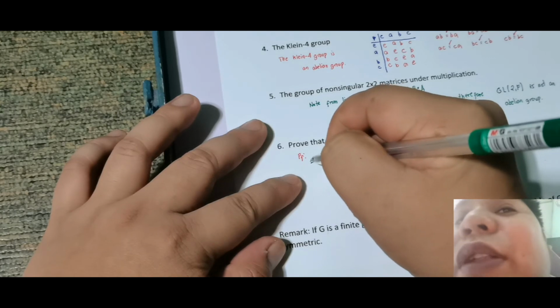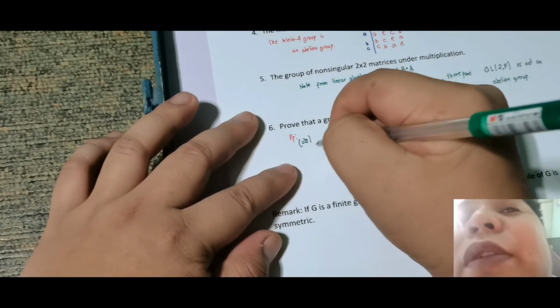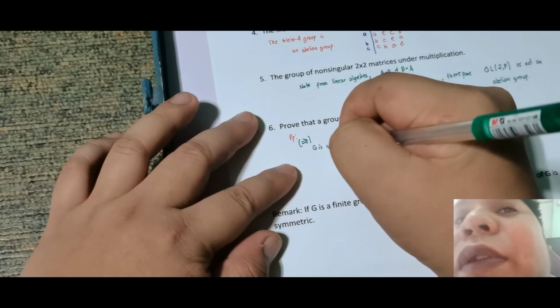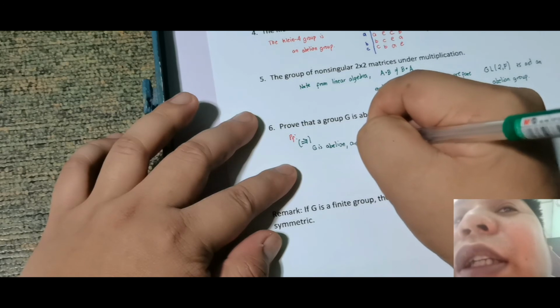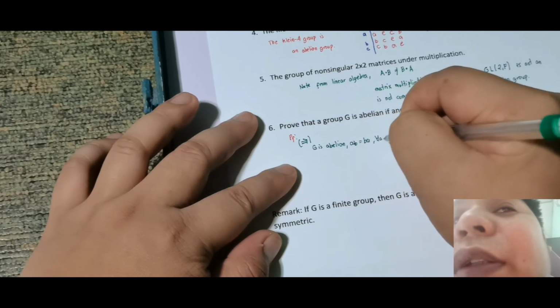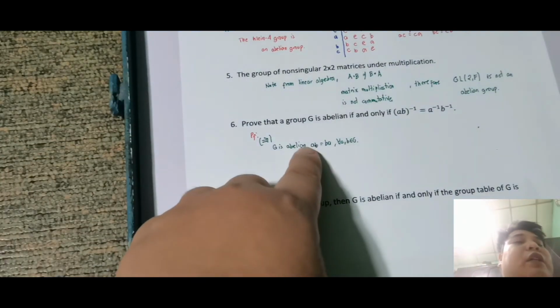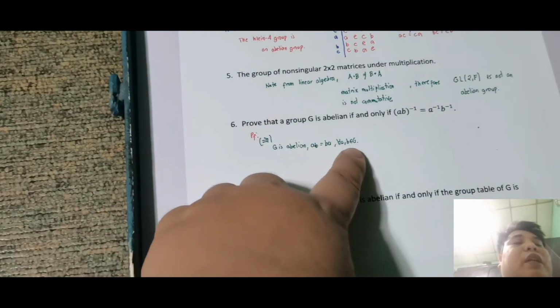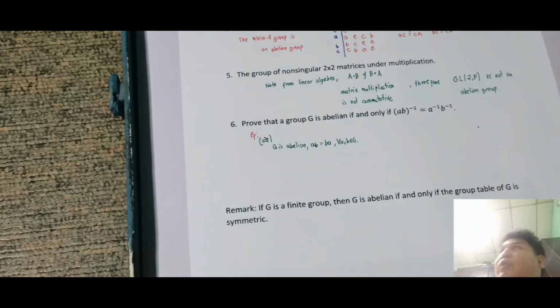Okay, so para sa papunta, ang assumption natin, G is abelian. Then we have AB is equal to BA for all A and B element of G. Sir, hindi X. Okay lang naman kahit ano, basta alam naman natin na is for all yan.